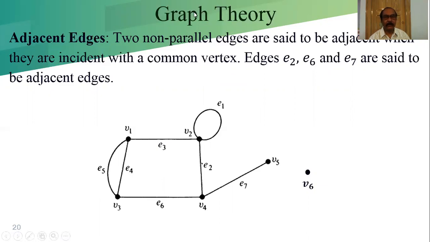Like that, E3 and E1, E2 are adjacent. E2, E6, E7, those three are incident with respect to V4. They are adjacent, E2, E6, E7, because they are incident to the common vertex V4. That's why they are adjacent. E2, E6, E7 are said to be adjacent edges.